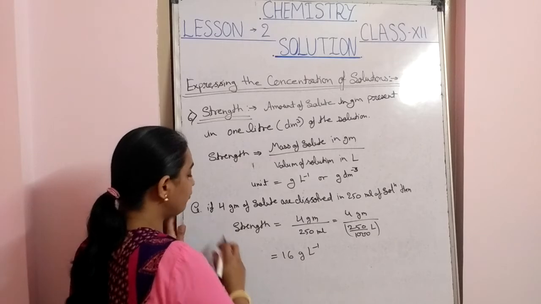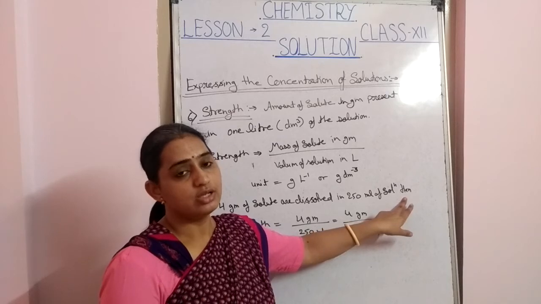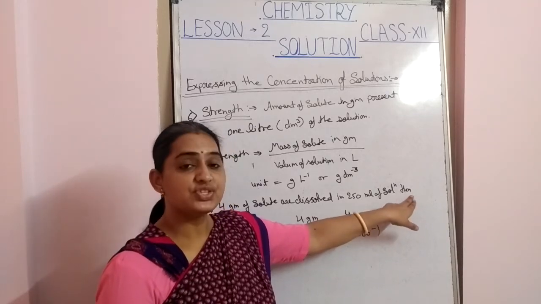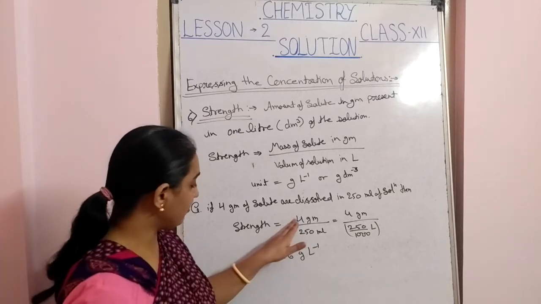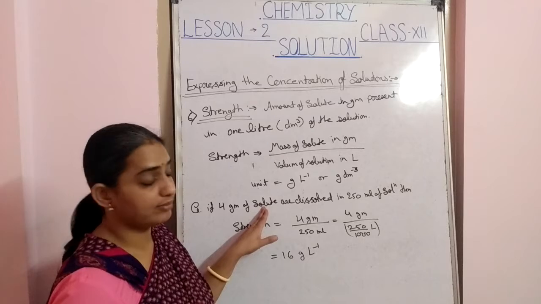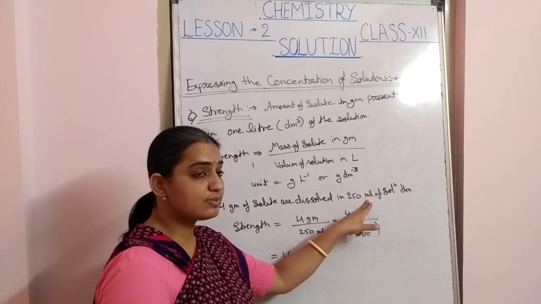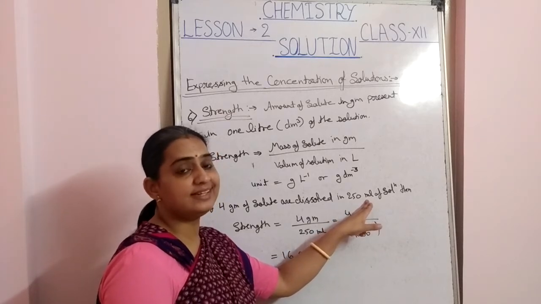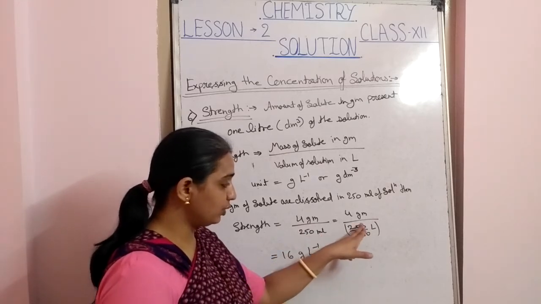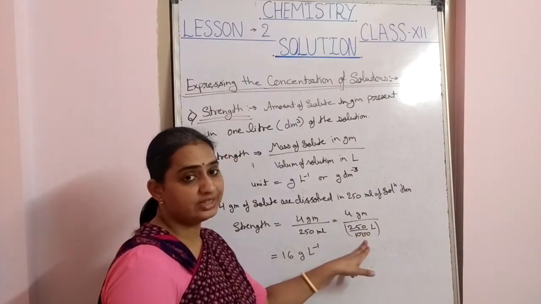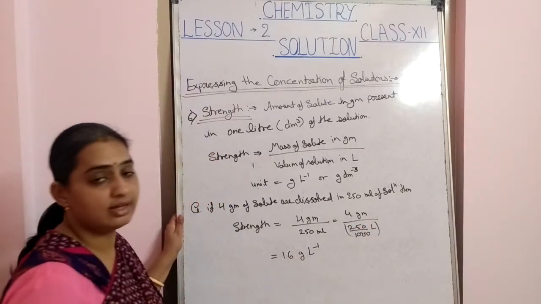Now the question: if 4 gram of the solute are dissolved in 250 ml of the solution, then calculate the strength. So the strength equals to 4 gram of solute. Solute कितना है? 4 gram. कितने में? 250 ml. बट क्या हमें आंसर किस में लाना है? यूनिट क्या है इसकी? ग्राम लीटर इनवर्स, यानी लीटर में आंसर चाहिए. So now the 4 gram upon 250 ml, 250 divided by the 1000 is the liter. Now the answer is 16 gram liter inverse.